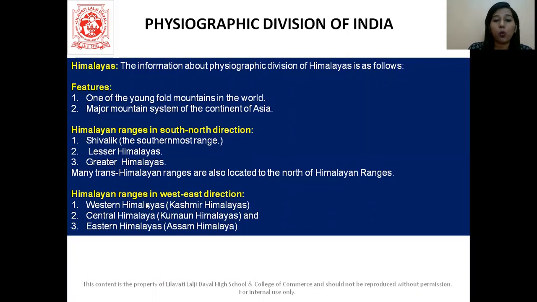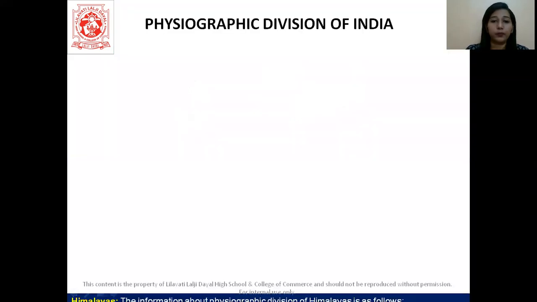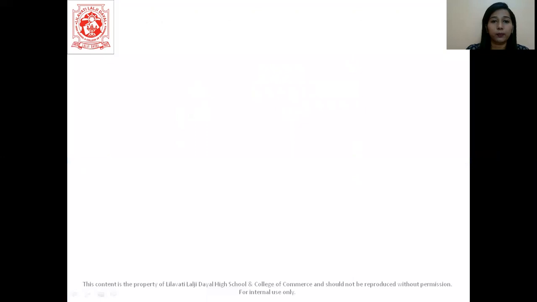Towards the west-east direction, we have the western Himalayas, that is our Kashmir Himalayas. Towards the central Himalayas, we have the Kumaon Himalaya. And towards the eastern side, we have the Assam Himalaya. So western, central, and eastern. That's how we are talking about it. Let's go back.